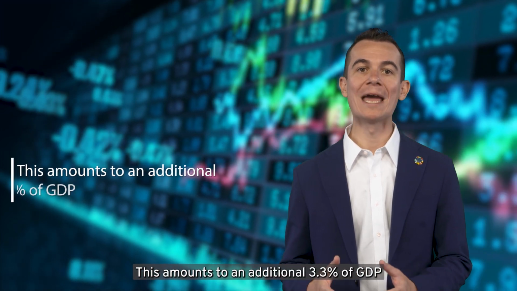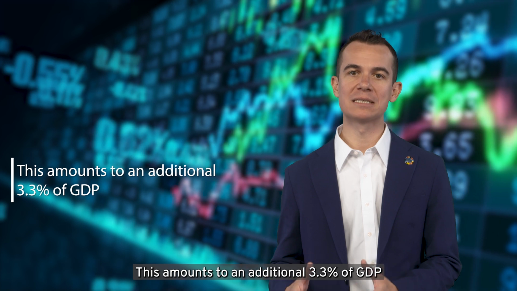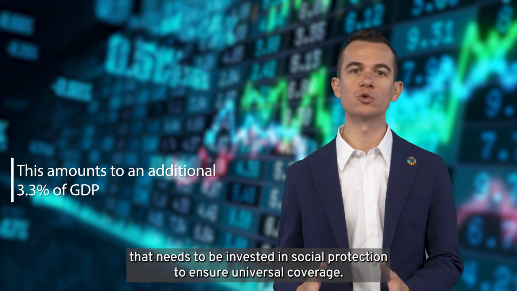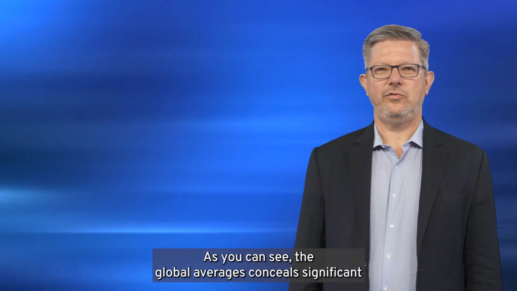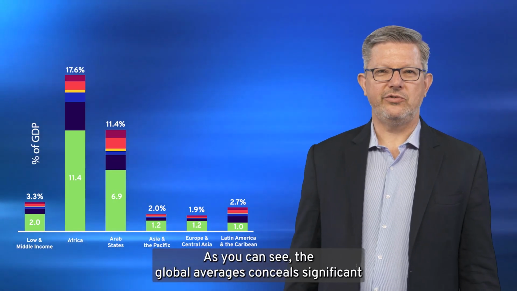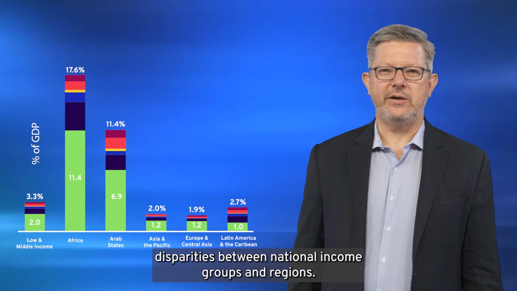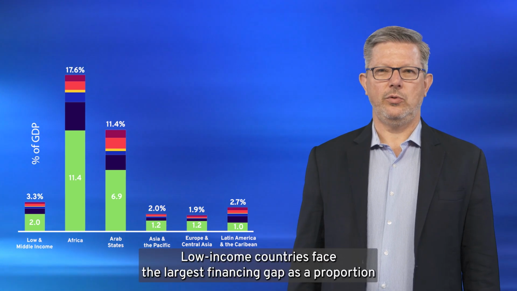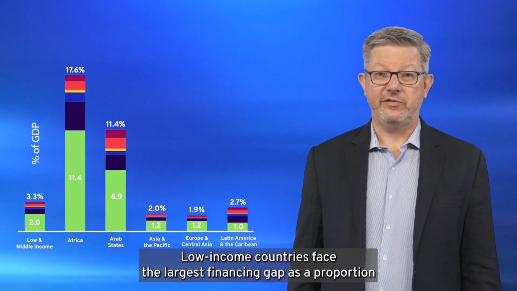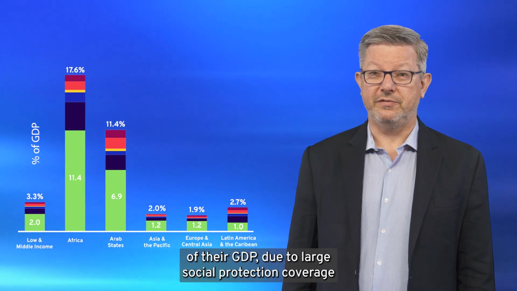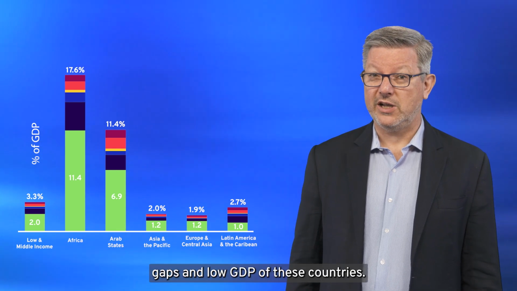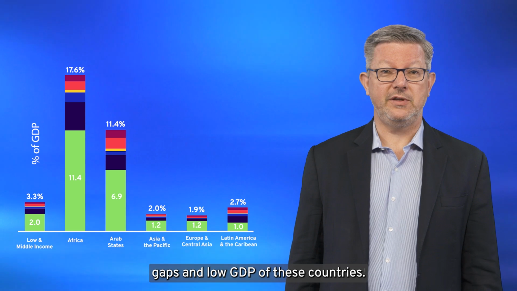This amounts to an additional 3.3% of GDP that needs to be invested in social protection to ensure universal coverage. As you can see, the global averages conceal significant disparities between national income groups and regions. Low-income countries face the largest financing gap as a proportion of their GDP, due to large social protection coverage gaps and low GDP of these countries.